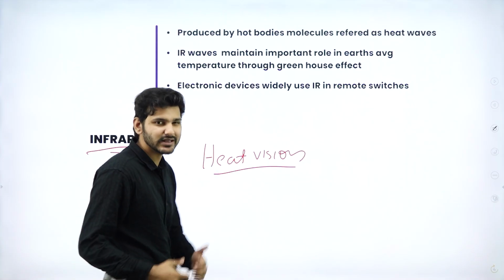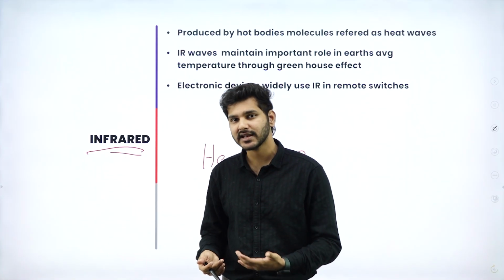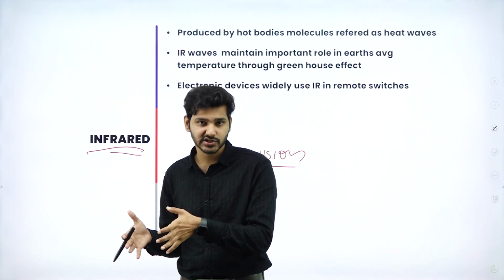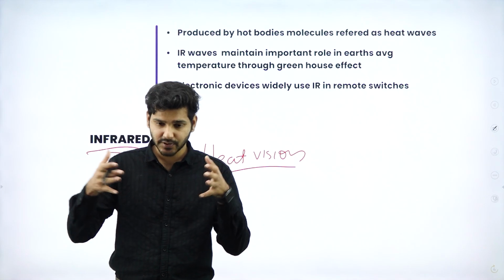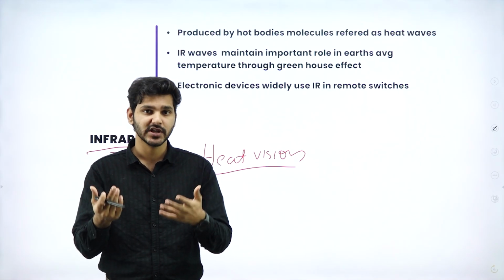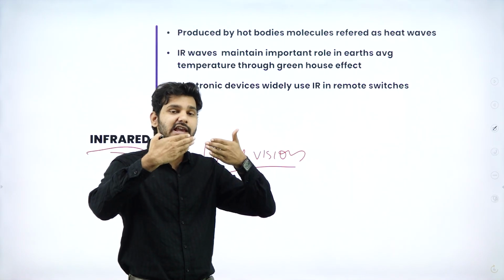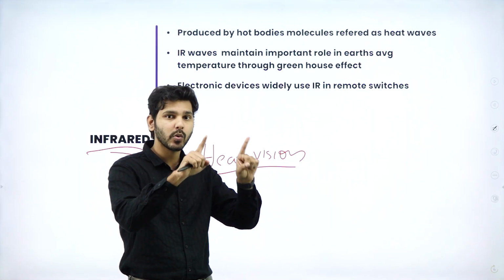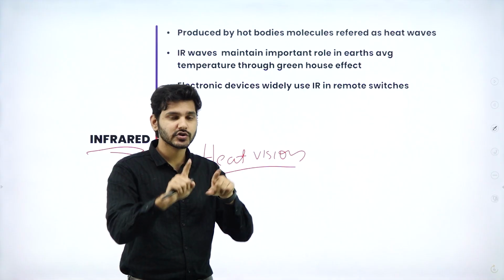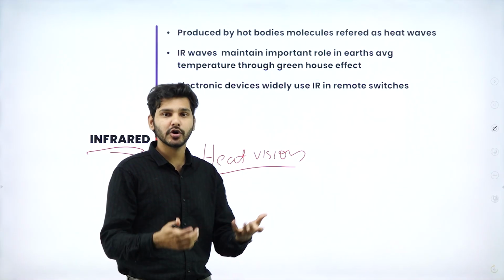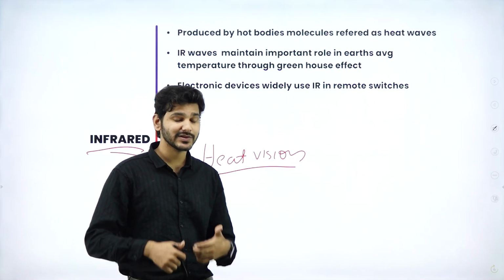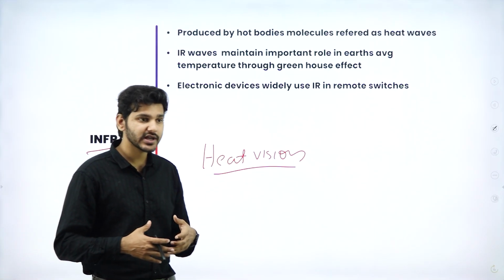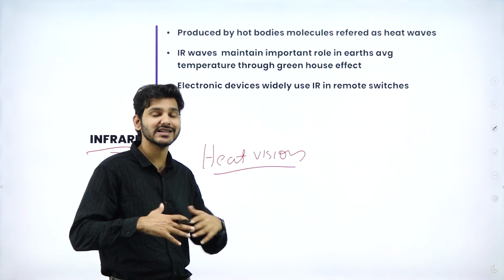Heat vision is actually a loose term. What it actually means is that we utilize certain regions in the infrared region so that we pick up that particular wavelength that helps us to see. So if I wear specialized equipment, specialized glasses, then I can see whatever is hot. Infrared means that hot bodies or vibrating molecules actually emit this particular infrared radiation. So hot bodies actually emit these radiations in bulk.